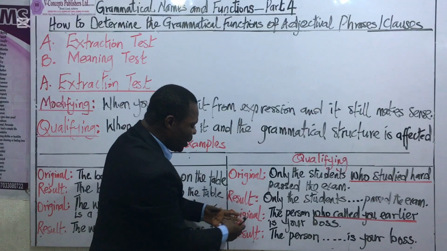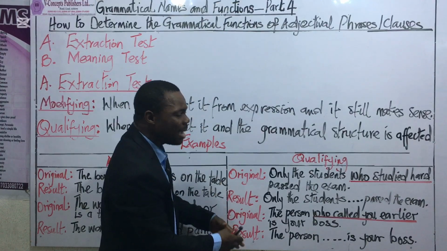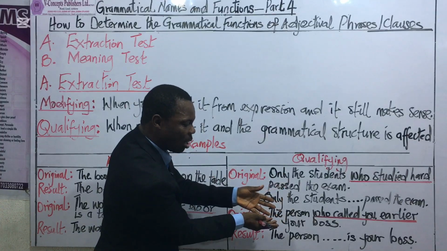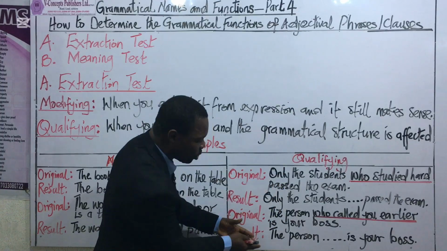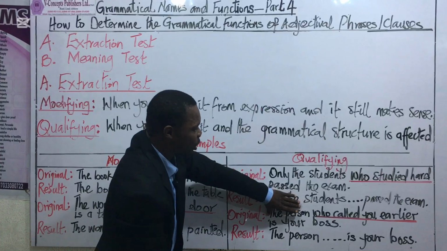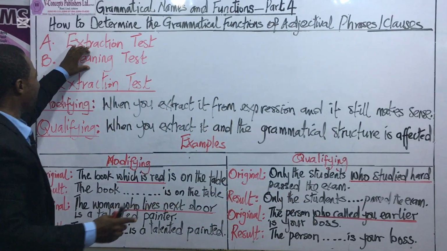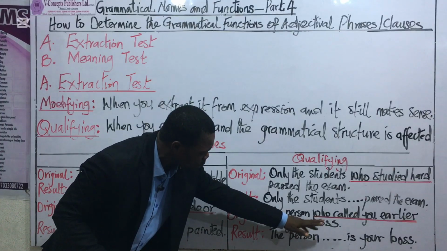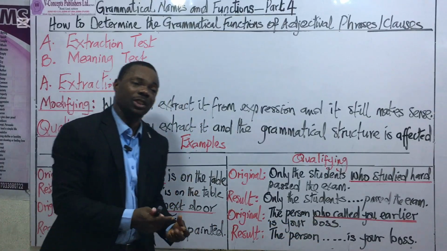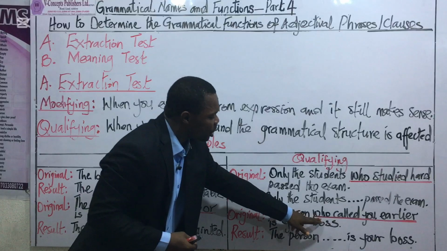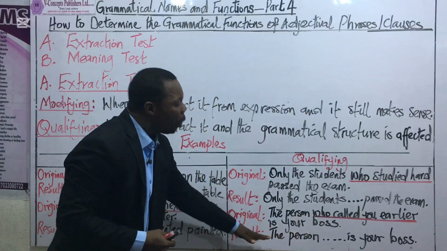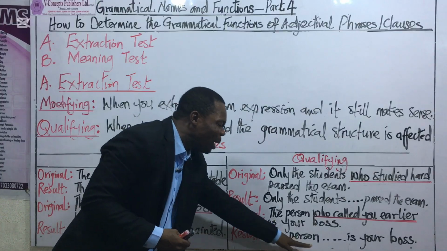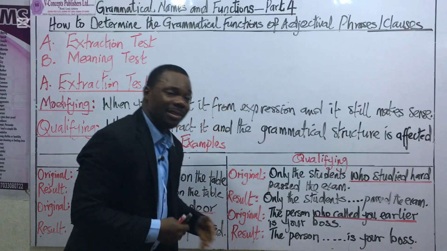So the first or original sentence has specificities. In other words, it has limits or limitations or restrictions on the subject. And that is where we are going right now on meaning test. So we're going to say that the function of this expression "who called you earlier" is that of qualification, because by extracting it from the sentence, it alters the grammatical structure or the grammatical completeness of the results.